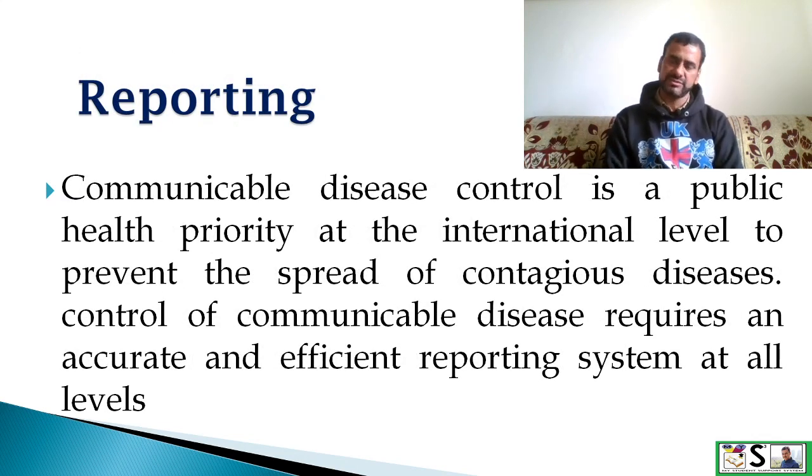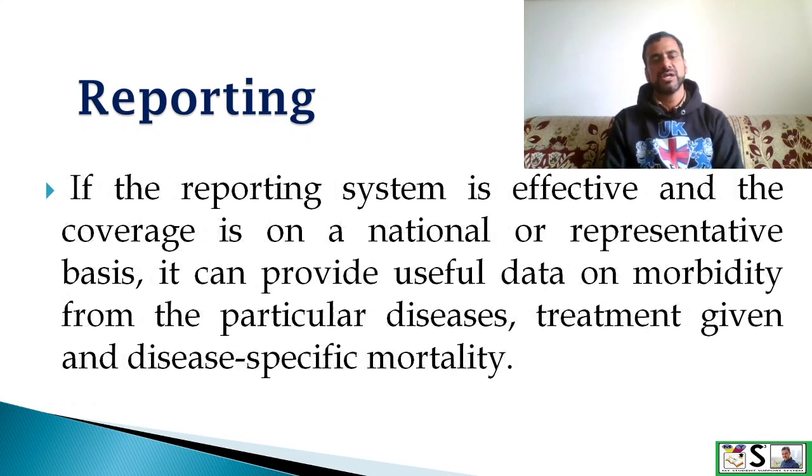The next important process for prevention and control of disease is reporting. Communicable disease control is a public health priority at the international level to prevent the spread of contagious diseases. Control of communicable disease requires an accurate and efficient reporting system at all levels. If the reporting system is effective and the coverage is on a national or representative basis, it can provide useful data on the morbidity from the particular disease, treatment given, and disease-specific mortality also.